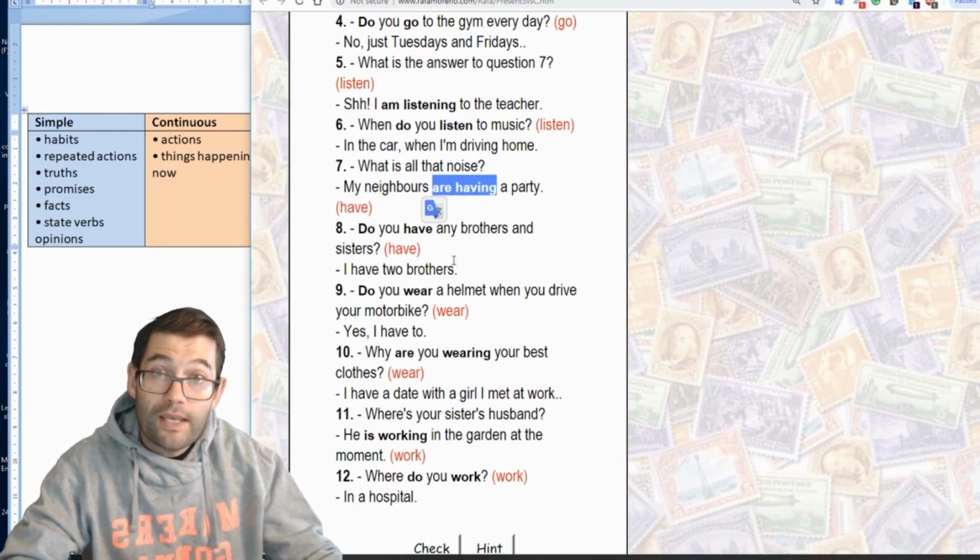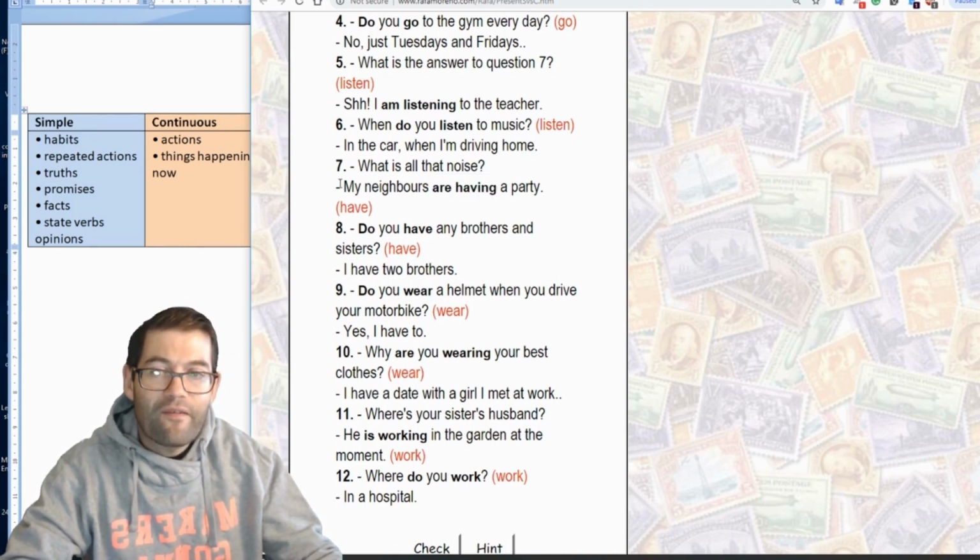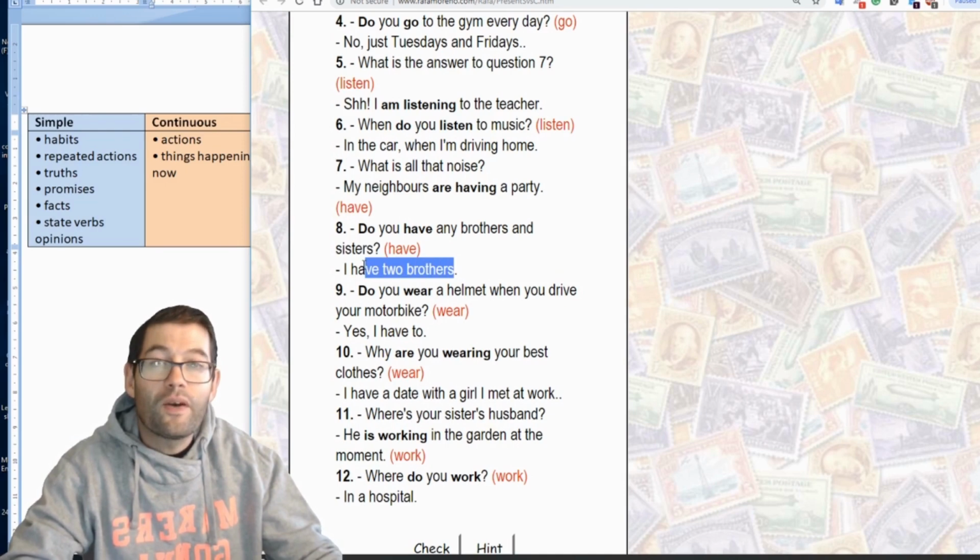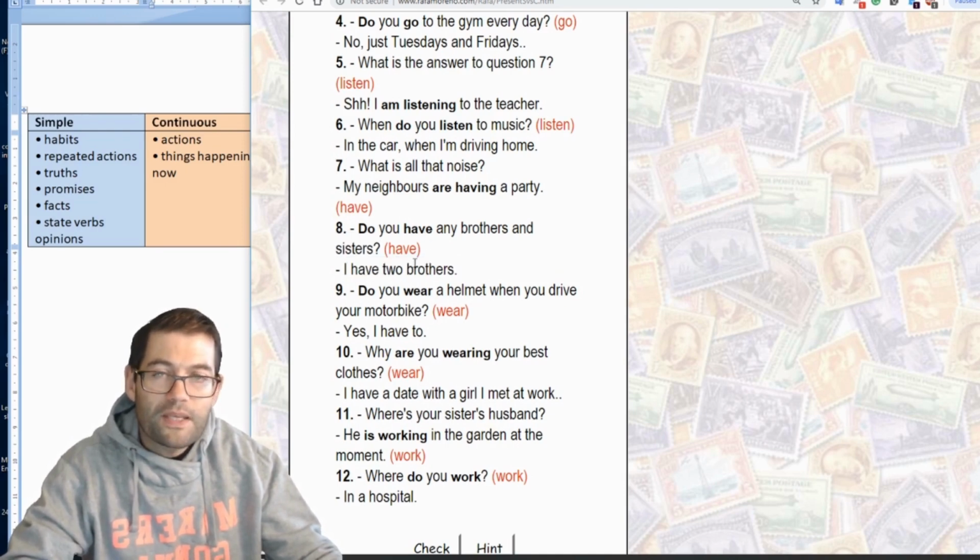Here, the question once again tries to establish a fact. And unlike number 7, where that fact is based on an activity, which means that we need to use the continuous tense, this fact is not based on an activity. This fact is based on reality. In this case, that you have 2 brothers. So the question must be in the simple tense. Number 9, once again, we're trying to establish facts as well. Do you wear a helmet when you drive your motorbike? Yes, I have to. So here, because we're trying to establish facts once more, we use the simple tense.